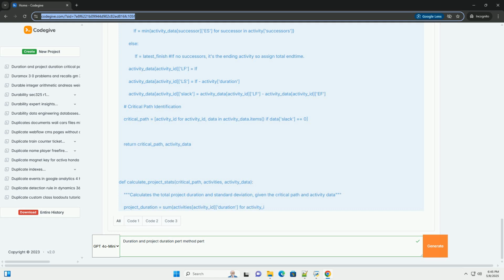13. Advanced considerations and extensions. Monte Carlo simulation: for more complex projects, Monte Carlo simulation can be used to simulate project outcomes based on the probability distributions of activity durations. This provides a more comprehensive risk assessment.